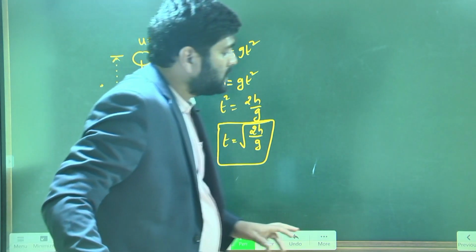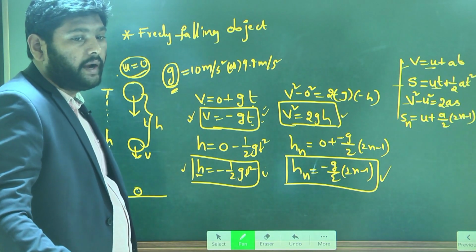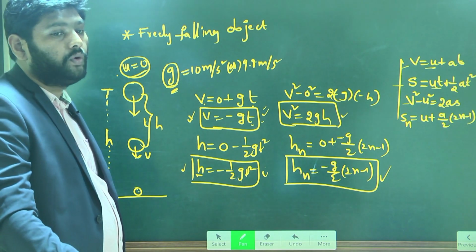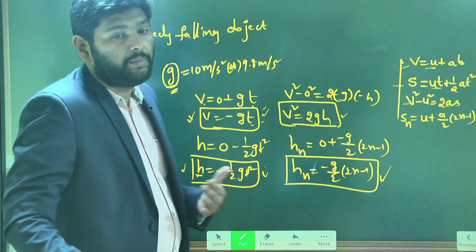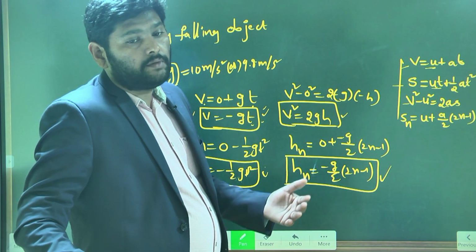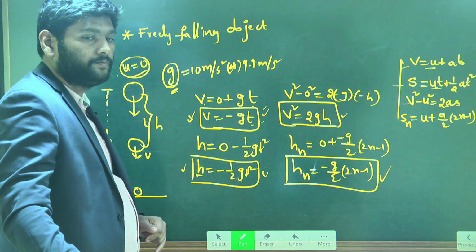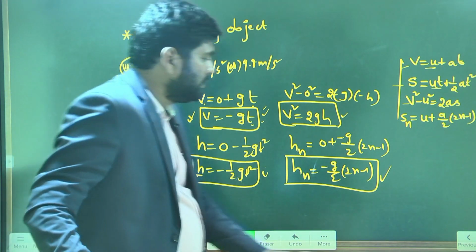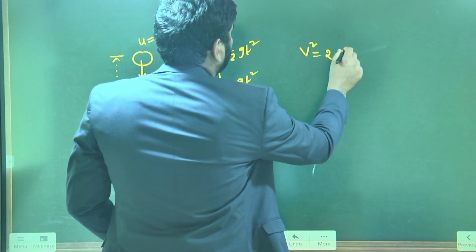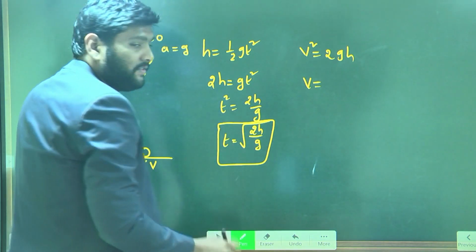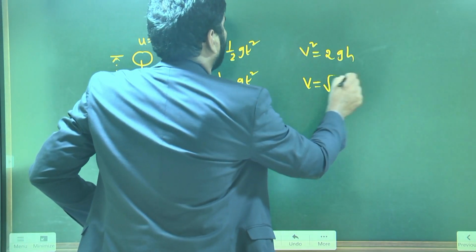Then which equation of motion is helping you among the four to find the v value? Which equation helps you find the velocity with which it is reaching the ground? Sir, the third one, sir, v square is equal to 2gh. Very good, excellent. If I use that, v square is equal to 2gh, where v is the velocity about to reach the ground when it is traveling h height. So we can write v is equal to under root of 2gh.